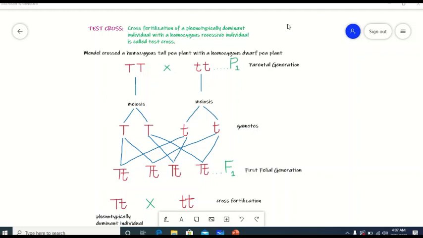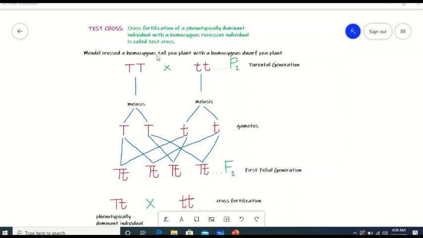The topic which I am going to discuss today is test cross. We will discuss what a test cross is. Cross fertilization of a phenotypically dominant individual with a homozygous recessive individual is called test cross.